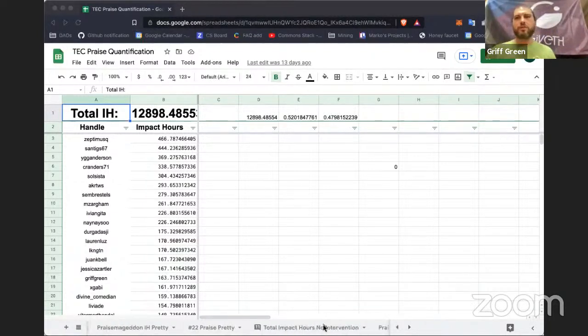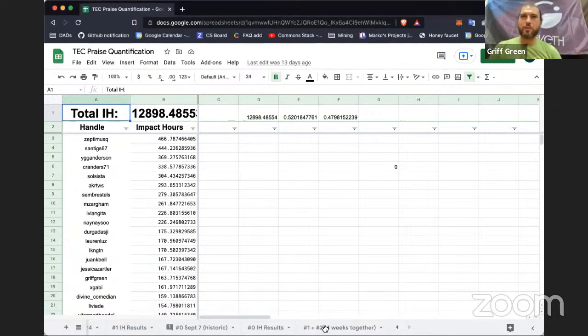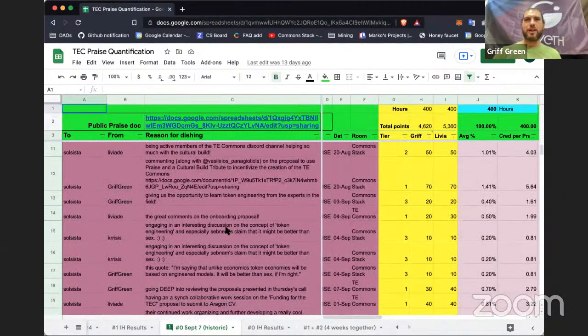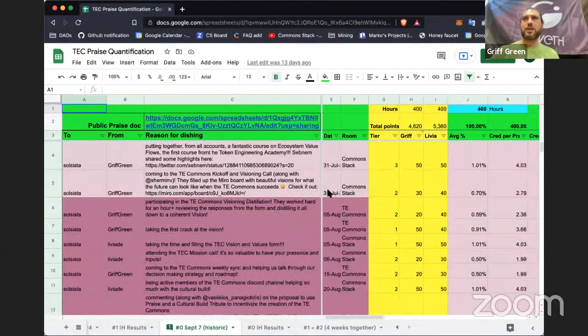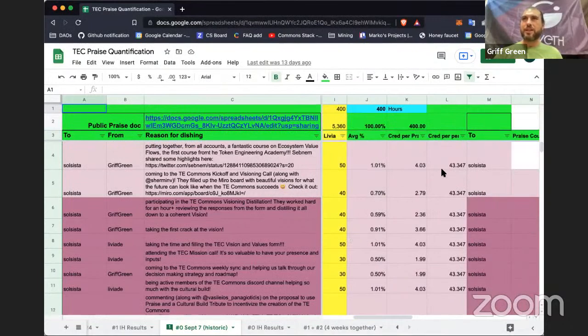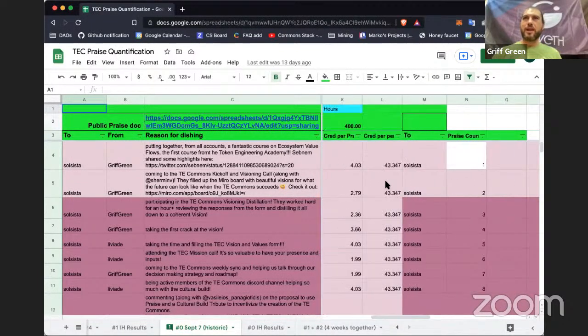And in this spreadsheet, you'll find that it has a little under 1 million tabs. This is because this spreadsheet is where every praise that was ever dished in the TEC went. We have praise that was dished all the way from September 7th. Every time praise was dished, it was quantified by a couple of people in the TEC, and every praise has an impact hour score associated with it.